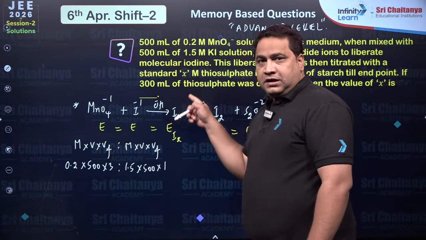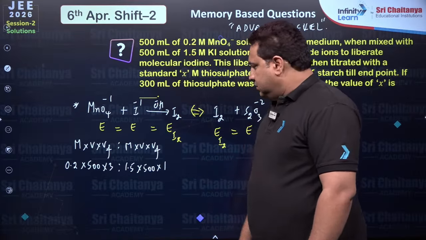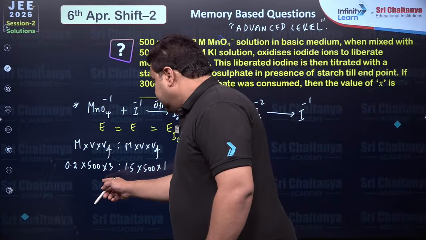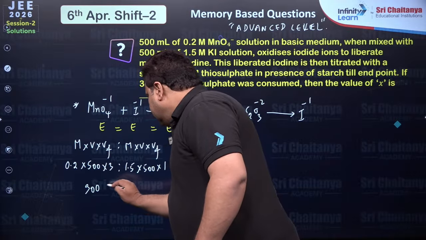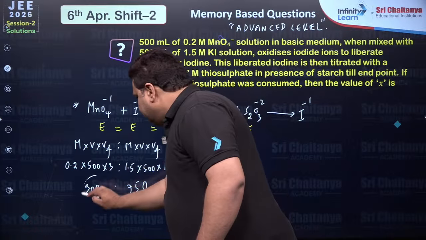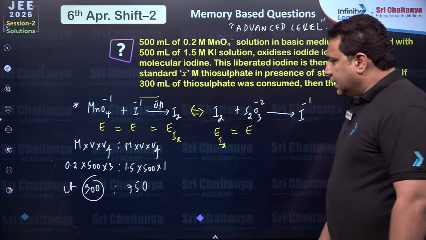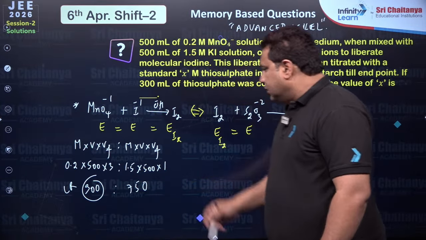Change in oxidation state is 1, number of atoms are 1, 1 into 1 it is 1, right. So here you can see this is 1500, okay, and here this will become 300 is to 750. So this will become the limiting reagent, LR, everybody can see, limiting reagent. That means 300 milli equivalents of this will react with 300 only, okay.